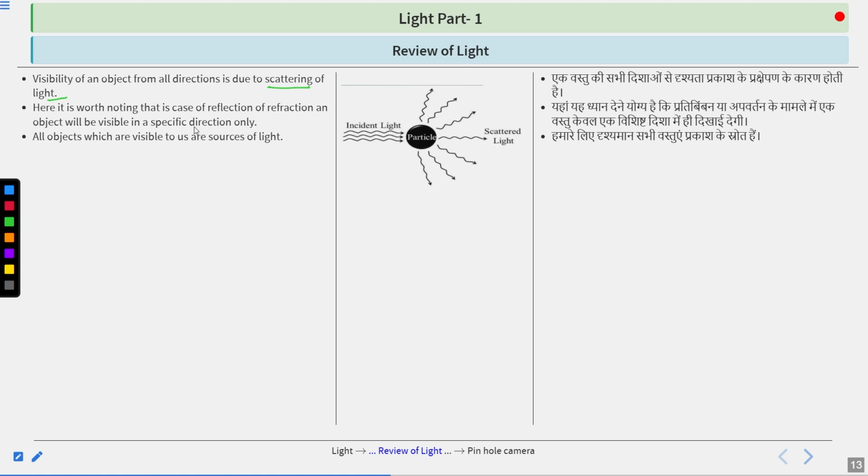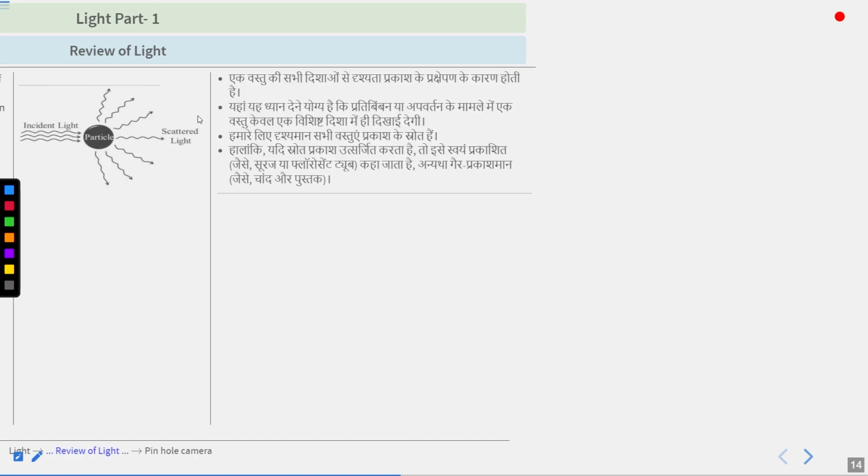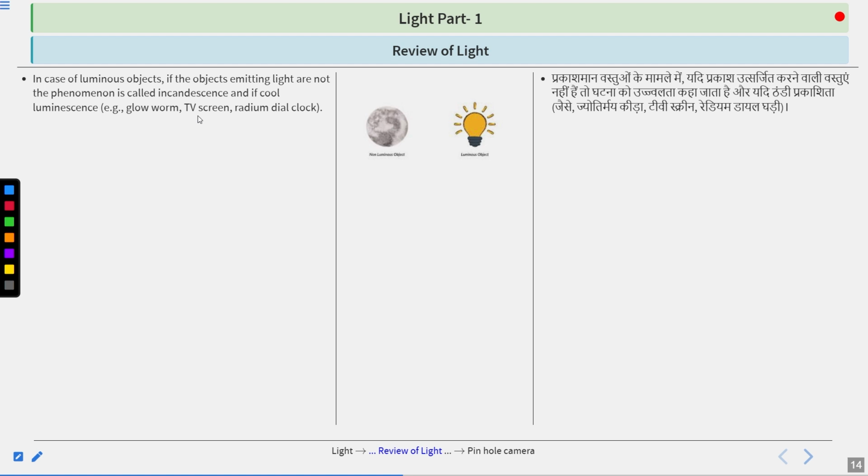All objects which are visible to us are sources of light. However, if the source emits light by itself, it is called self-luminous, like the Sun or a fluorescent tube. Otherwise, it is non-luminous, like the moon, book and table, because these objects do not emit light by themselves, but we see them as illuminated because some light is reflecting on them.